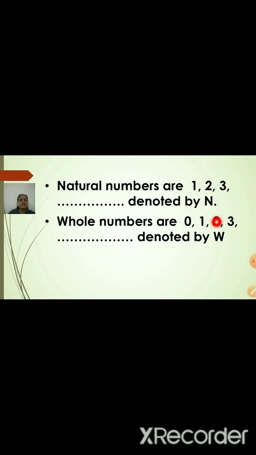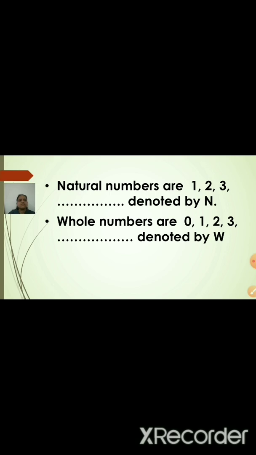The next type of number is whole numbers. In natural numbers we start from 1, 2, 3. If you add only the number 0, it becomes a whole number. So the whole numbers start from 0, 1, 2, 3 and so on, and we denote the whole numbers by W.